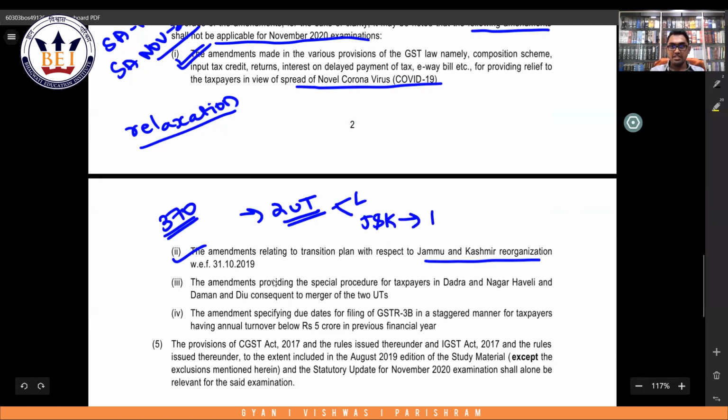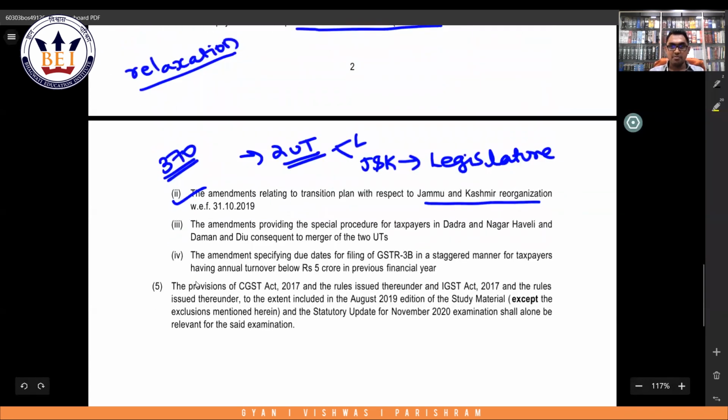Jammu and Kashmir has its own legislature. Yes. So this is not applicable for your exams. Amendments providing special procedures for Dadra and Nagar Haveli and Daman Diu. Yes, the 2 union territories were merged into a single union territory. So all those amendments with respect to this merger are also not applicable for your exam.